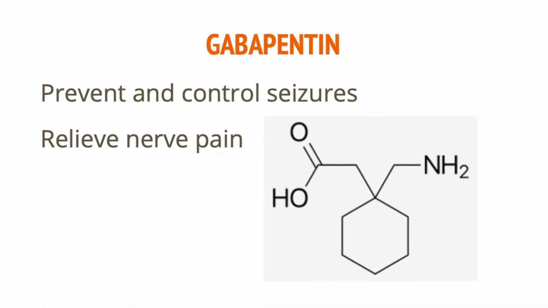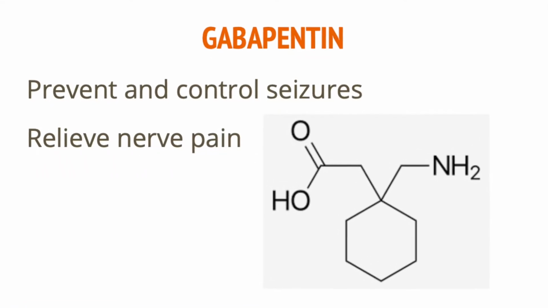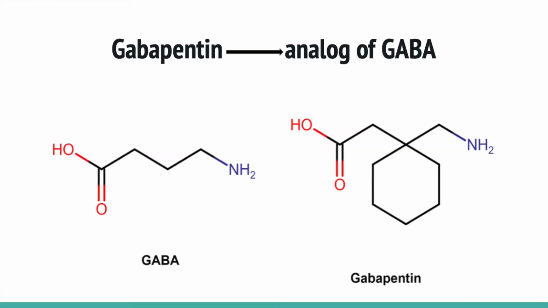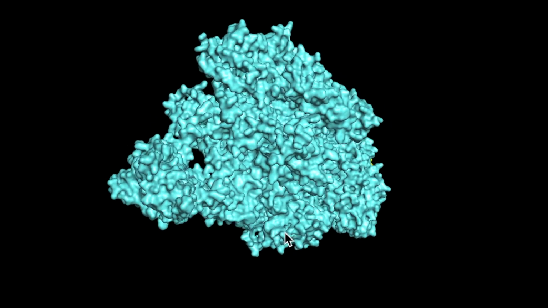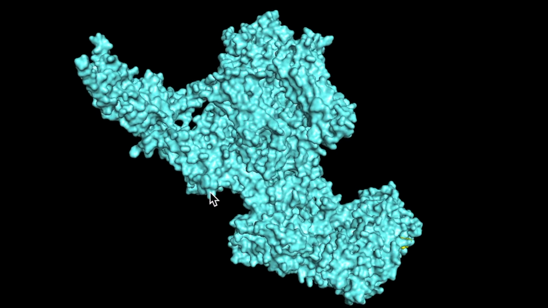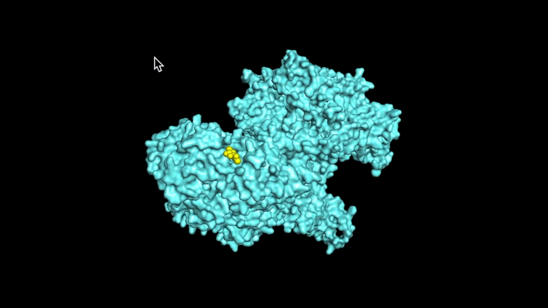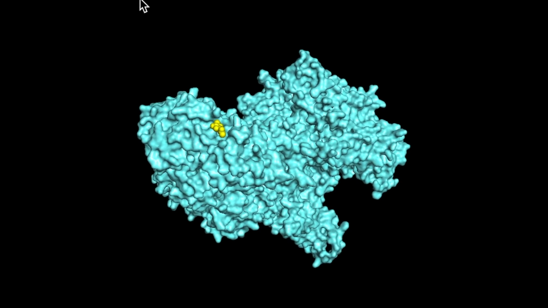Gabapentin is a common medication that is used to prevent and control seizures along with relieve nerve pain. It is an analog of GABA, which functions as an inhibitory neurotransmitter responsible for pumping the brakes on our nerve impulses whenever we're placed in less than ideal situations. Glutamic acid decarboxylase catalyzes the decarboxylation of glutamic acid to form GABA. If there's a dysfunction in this process, less GABA is produced, allowing electrical signals to flow more freely. This is when gabapentin would come into action.